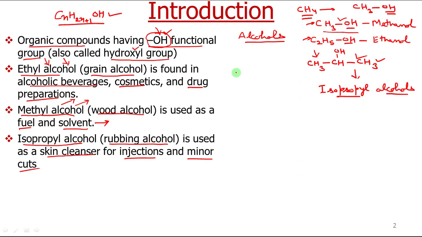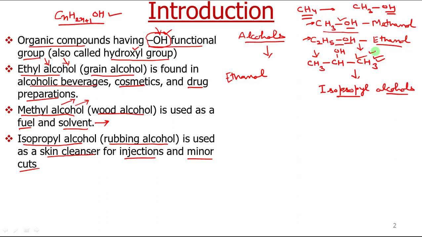Because of this, the use of hand sanitizers has increased widely, and these hand sanitizers are basically alcohol based. They mostly contain ethanol, which is this, or isopropyl alcohol. Most hand sanitizers are based on ethanol and isopropyl alcohol.